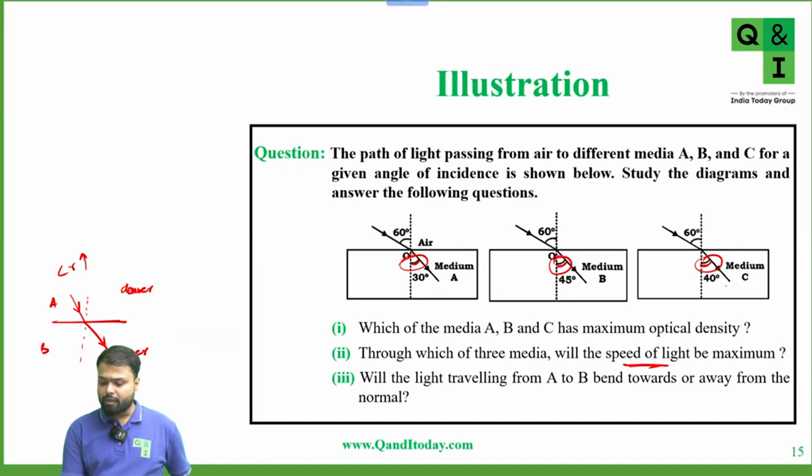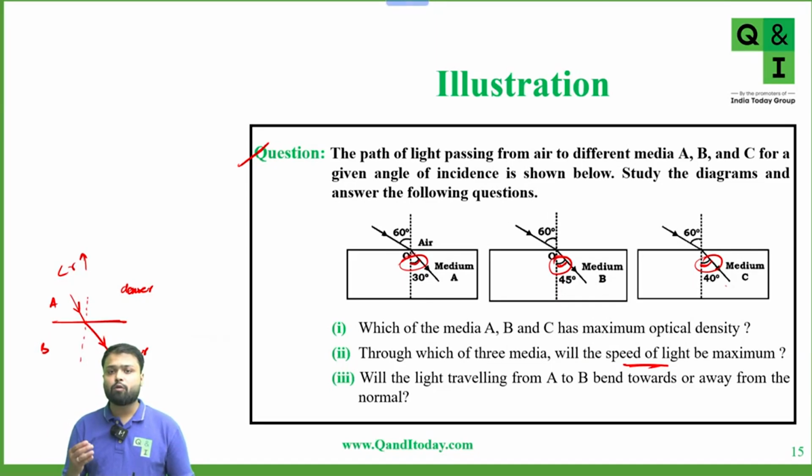So is this question clear to you? After solving this question, all your concepts of refraction were revised. Yes or no? Okay. So please take care that if the medium is denser and light is coming from rarer to denser, then the angle of refraction will be less because light is bending towards the normal.